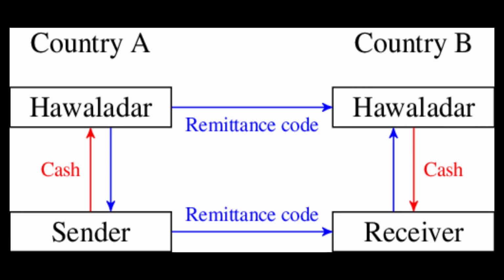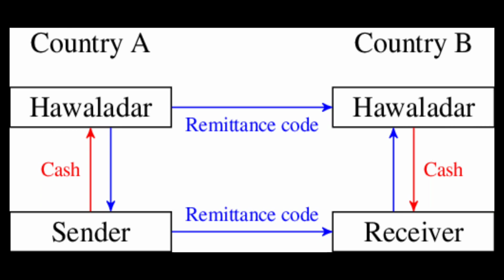For example, if the sender in country A was involved in some terrorist activities and sent the money to country B through the Hawala system, there will be no proof as to how much and when the sender sent the receiver the money. So it's a very old system, and it was actually a very effective system of sending and receiving money.